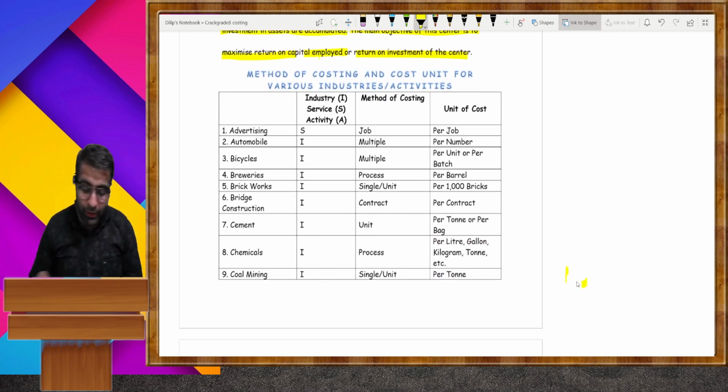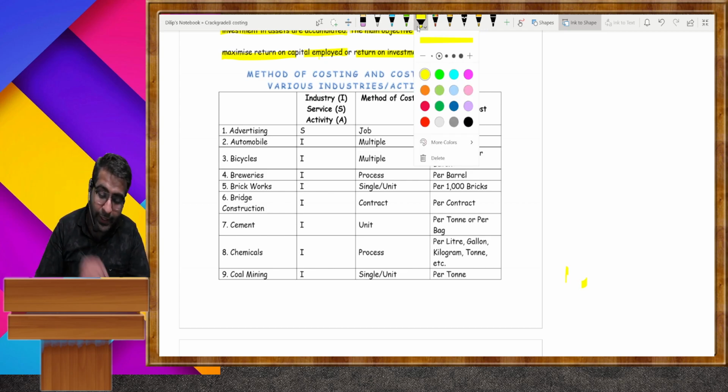Now in this topic, I checked the previous exam papers, and from the items which I noted here, one question can come: identify which method of costing is followed or how the unit of cost is determined.